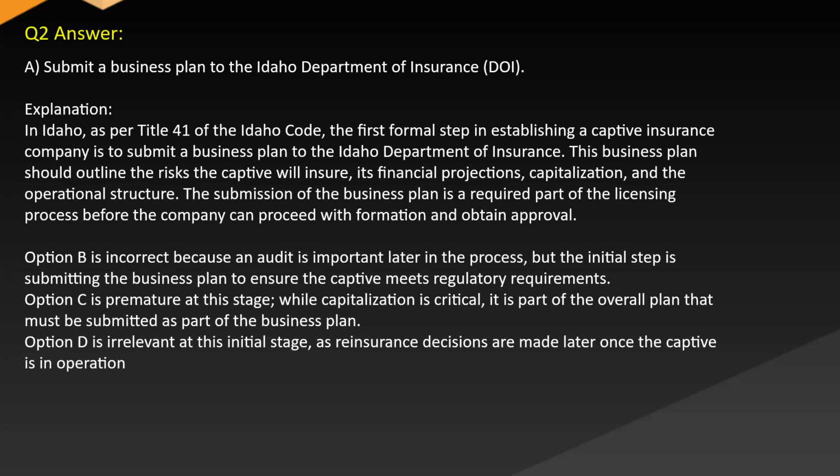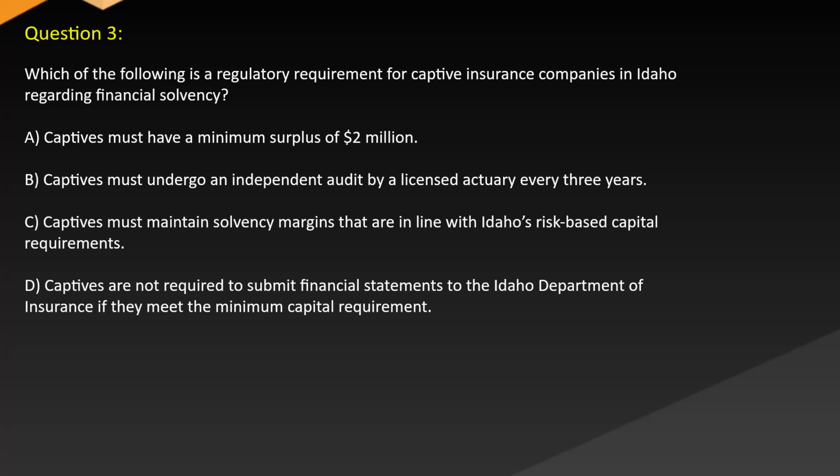Option C is premature at this stage. While capitalization is critical, it is part of the overall plan that must be submitted as part of the business plan. Option D is irrelevant at this initial stage as reinsurance decisions are made later once the captive is in operation.